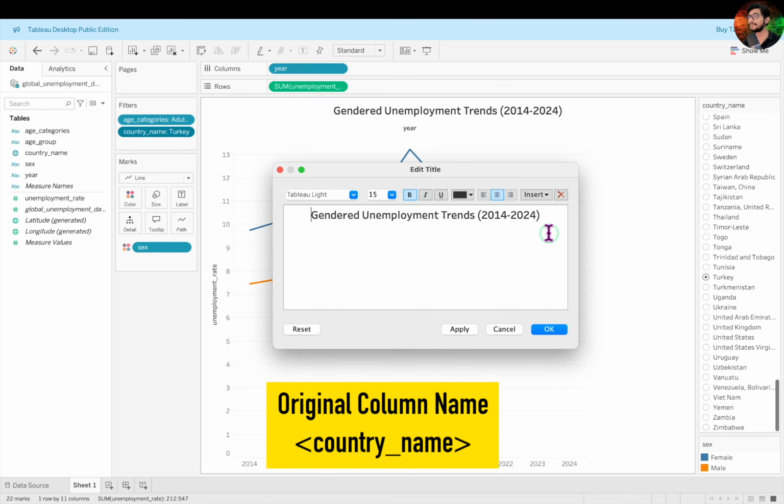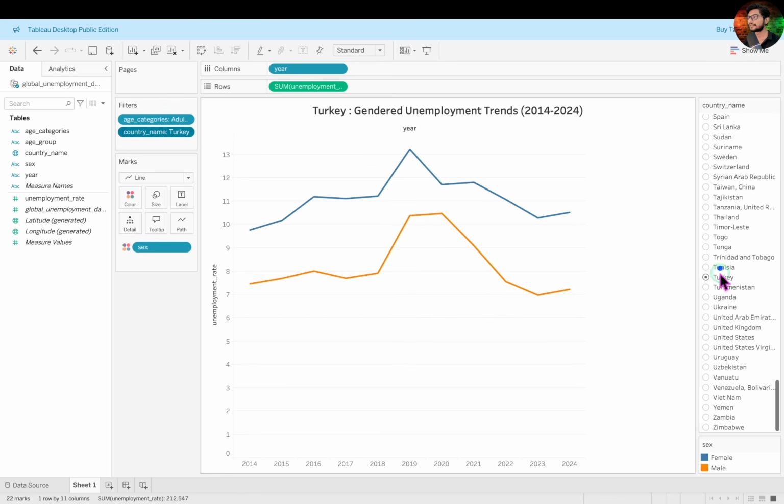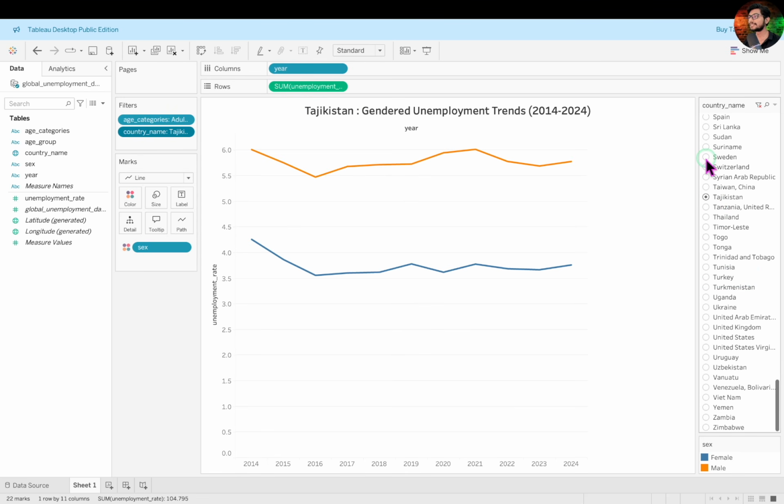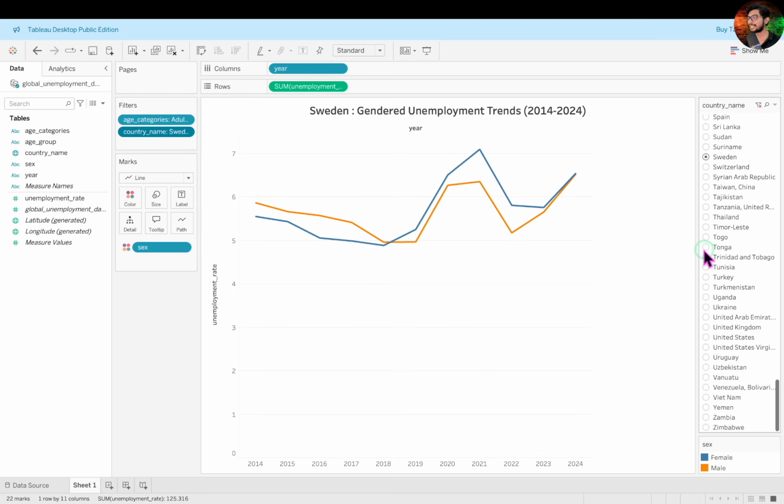This time, type the exact field name, country name, within the angle brackets, placing it before the main title and separating it with a colon like this. And the moment you click OK, the selected country name, like Turkey, instantly appears in the title. Now, as you switch between different countries using this filter, the title updates dynamically to reflect your selection.